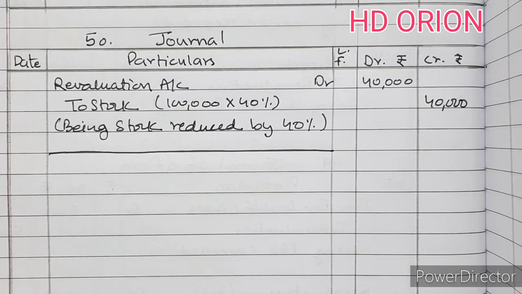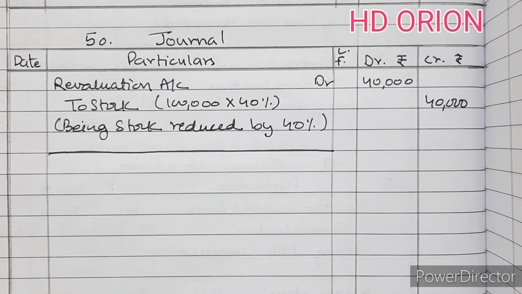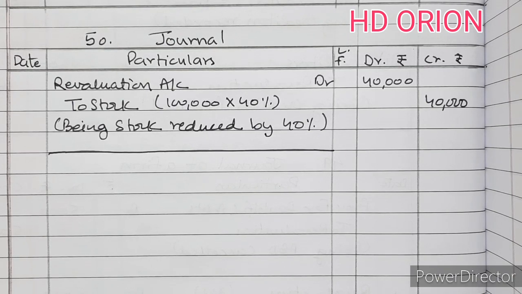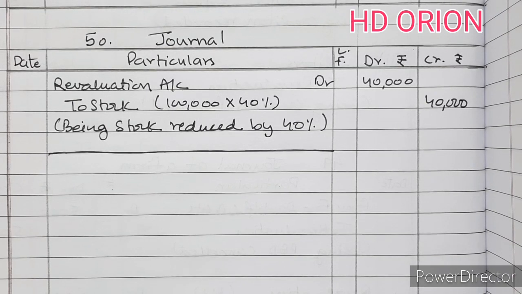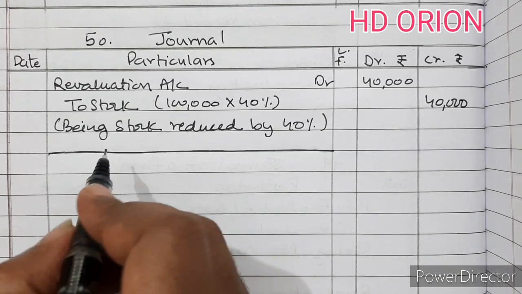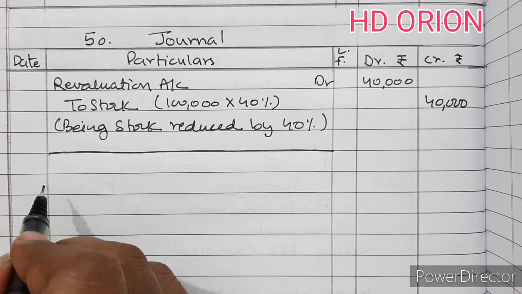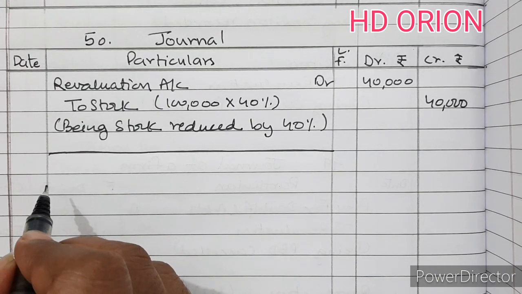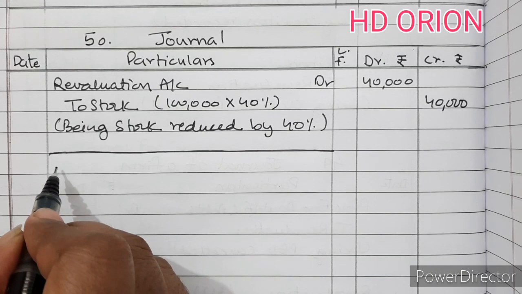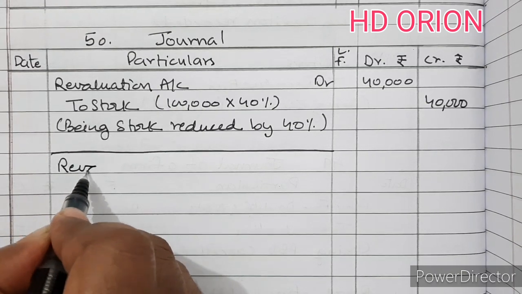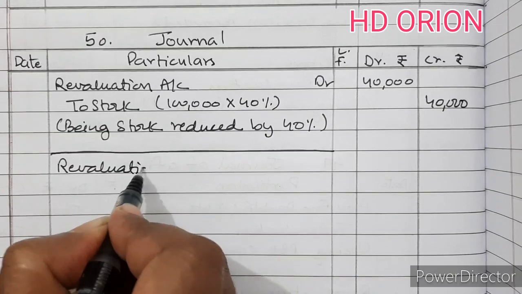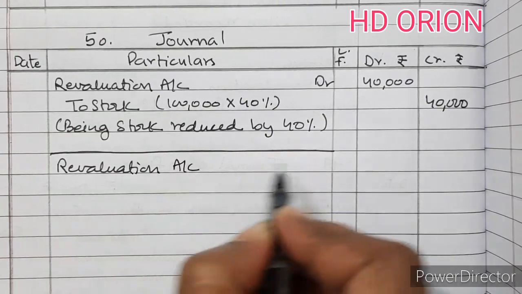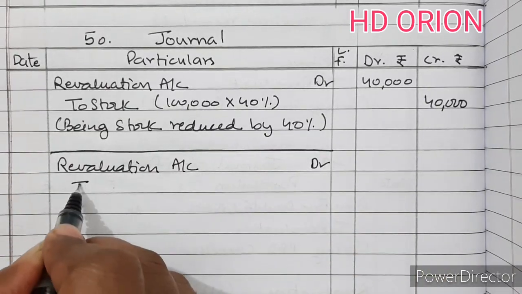And it further says that furniture whose book value is 60,000 is to be reduced to 40%. It means it is reduced by 60%. So furniture, revaluation account to furniture.